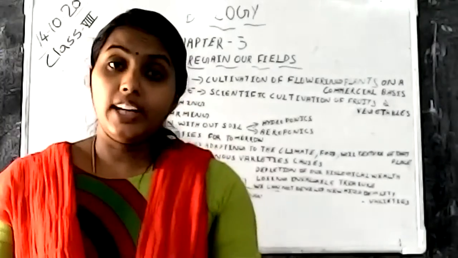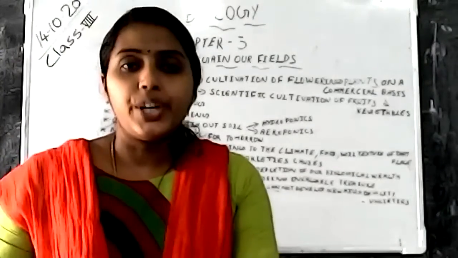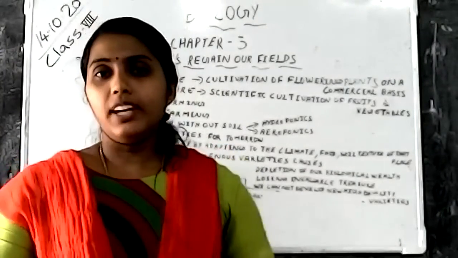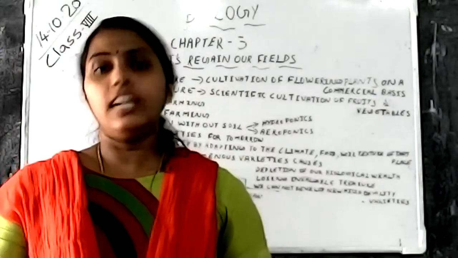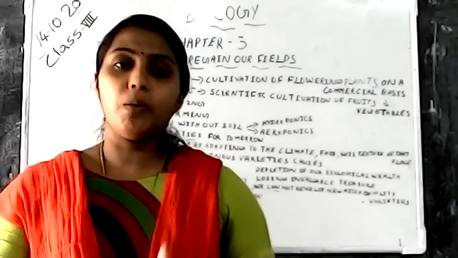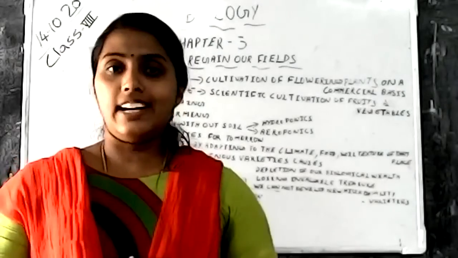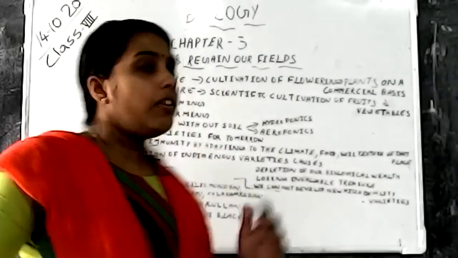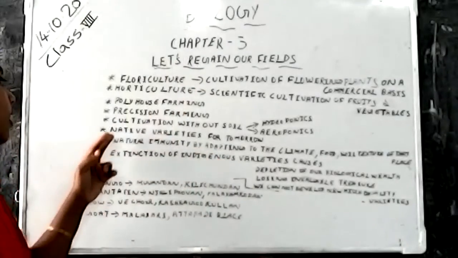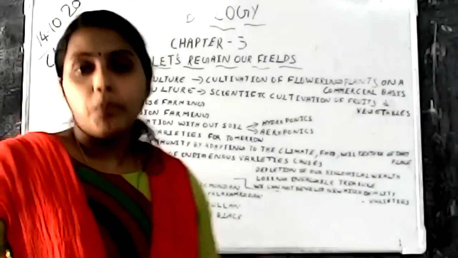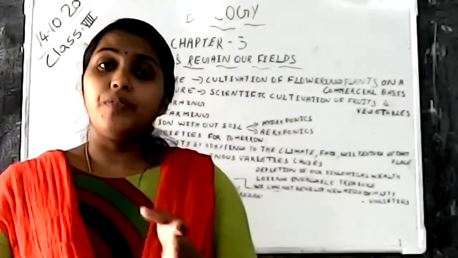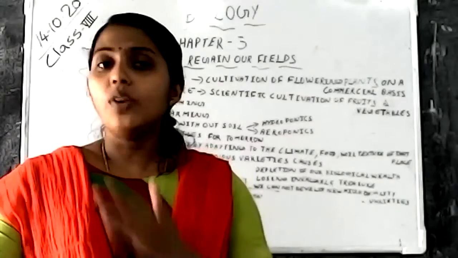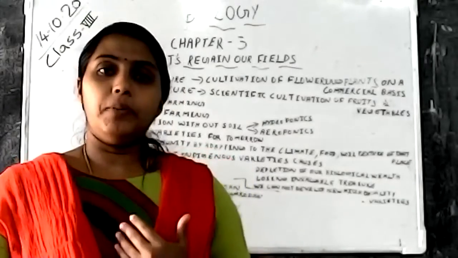These are the modern techniques of farming. So we have studied polyhouse farming, precision farming, hydroponics and aeroponics. Among these, hydroponics and aeroponics are soilless cultivation. Okay. Now we can see the native varieties for tomorrow. Native varieties means the varieties that we are seeing in our locality, around our living place.